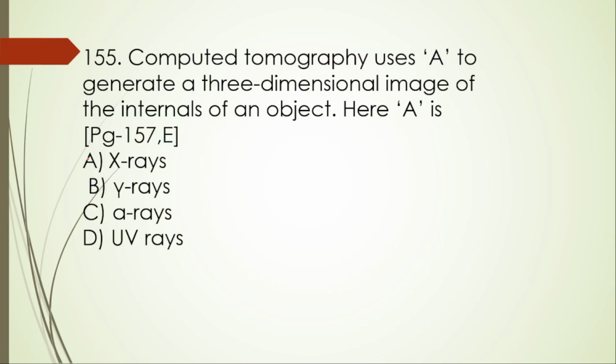This is also used. 155. Computed tomography uses A to generate a three-dimensional image of the internal of an object. Here A is X-ray. Yes, that is X-ray.